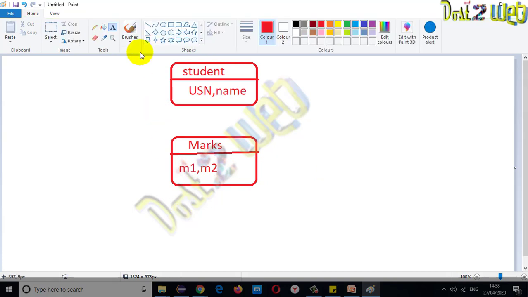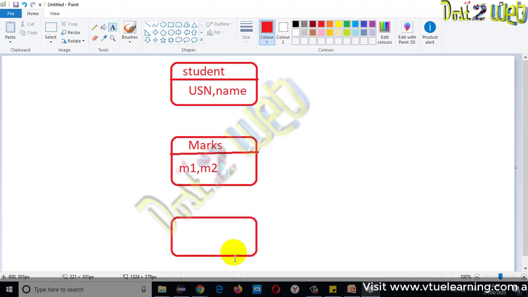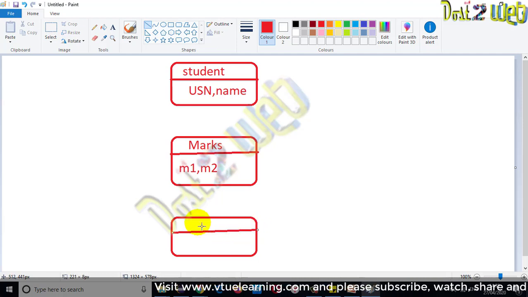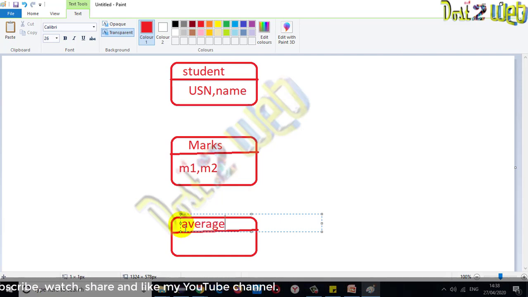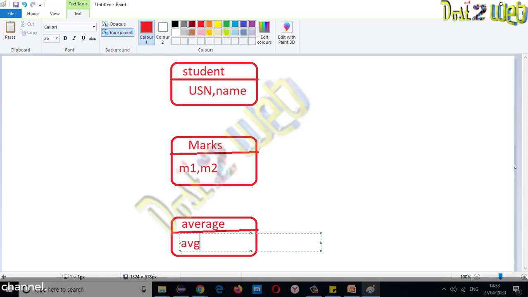Now the third class is where you are going to calculate the average. You can define it however you want, I'm just writing this, and you can change it accordingly. In this class you calculate the total marks and average.